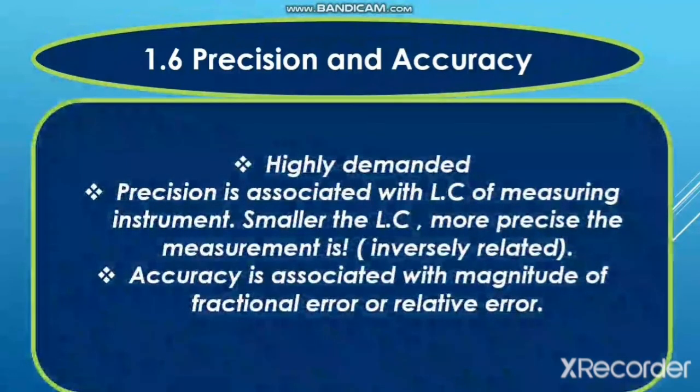Precision and accuracy are two different things, but they are both highly demanded in measuring physical quantities. Precision is associated with the least count. If the least count of the measuring instrument is small, the measurement will be more precise. It means that they are inversely related to each other, while accuracy is associated with the magnitude of the fractional error or relative error. What is fractional error? Fractional error is calculated by dividing the least count of the measuring instrument by the measured value. It means that fractional error is equal to least count divided by measured value.